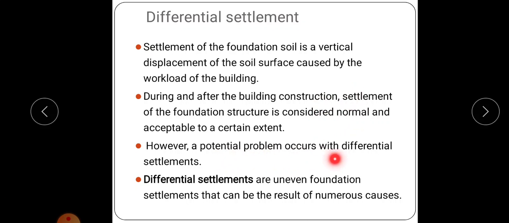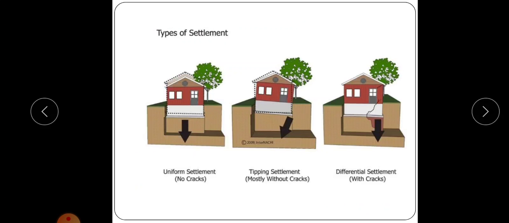However, the potential problem occurs with differential settlement, which is very dangerous. Differential settlements are uneven foundation settlements that can be the result of numerous causes. So there are many causes for differential settlement. This is uniform settlement, where the building is settling downwards uniformly.